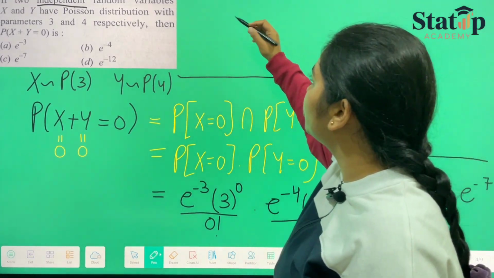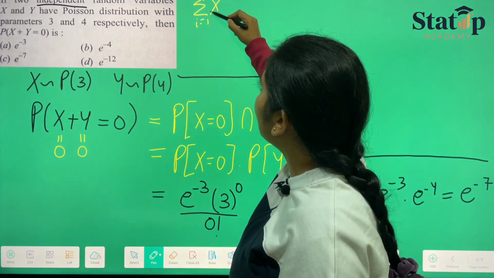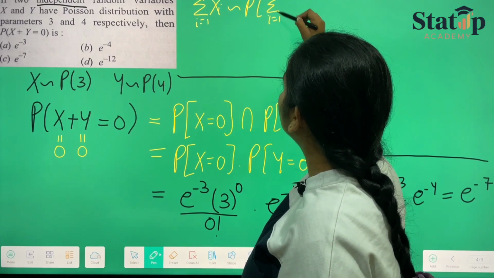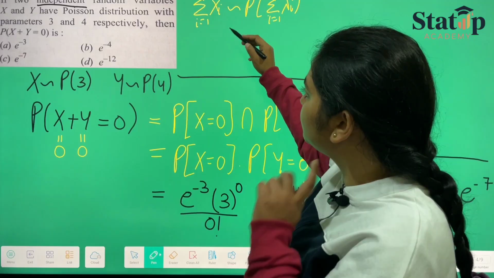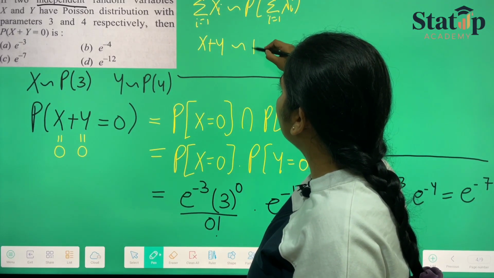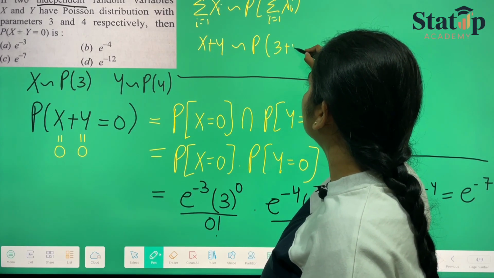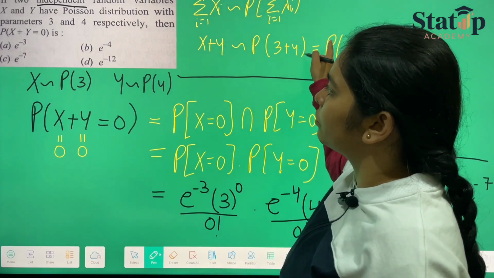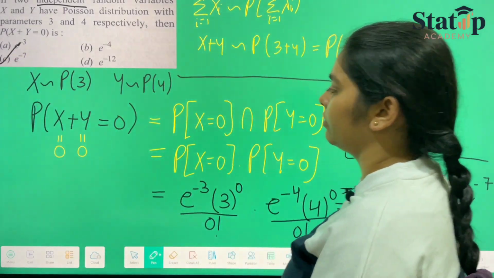If I have told you that summation of i goes from 1 to n, xi follows Poisson distribution with summation of i goes from 1 to n lambda i. Here x and y have been given. So x plus y follows Poisson distribution with the sum of their lambdas. Lambdas are 3 plus 4, which is nothing but Poisson 7. So from here only we can mark our answer as e raised to the power minus 7, which is our option number C.